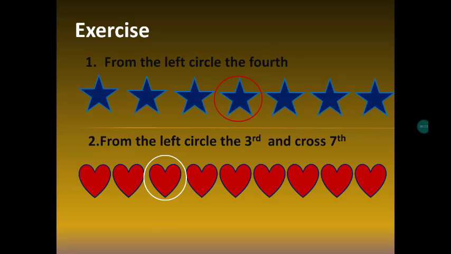This is your third one. And we have to find the seventh one. Count with me. Which one is the seventh one? Already we made the third one. Next one fourth, fifth, sixth, and seventh. Yes, it is the seventh one. I made a cross here. From the left side we have to make a circle on the third and cross the seventh.